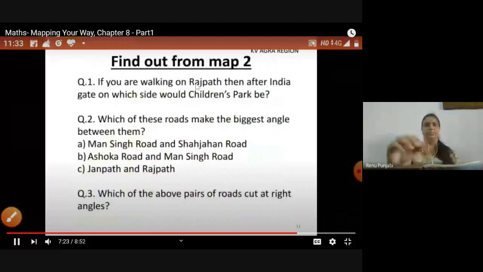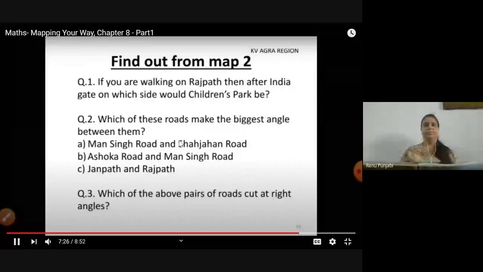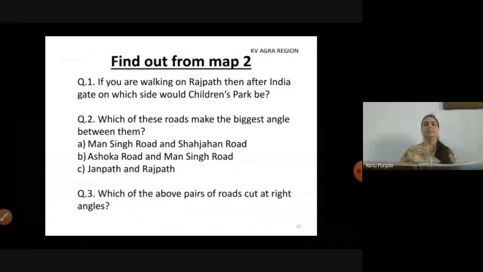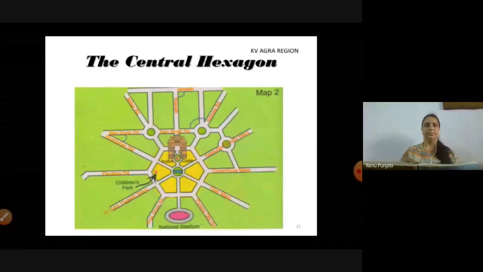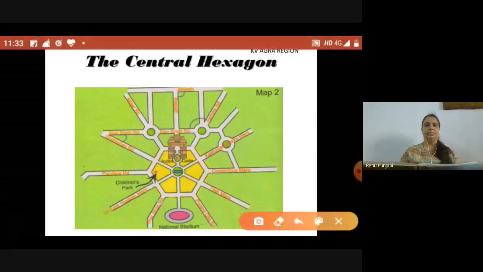Our next question is, which of these roads make the biggest angle between them? Mansingh Road and Shah Jahan Road, Ashoka Road and Mansingh Road, and Janpath and Rajpath. Let's see. Here in the map, this is Mansingh Road and Shah Jahan Road.